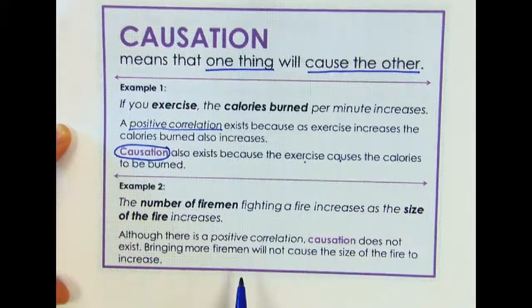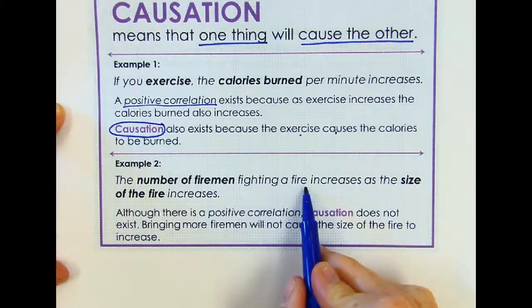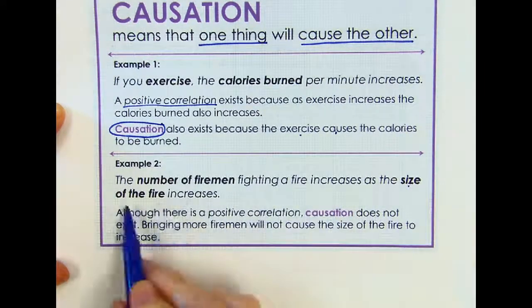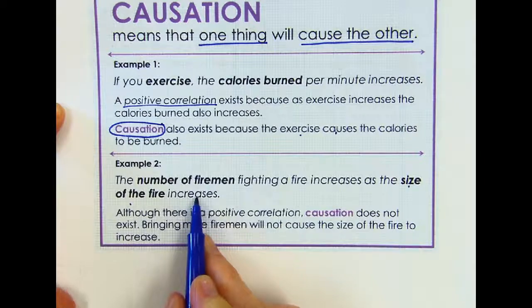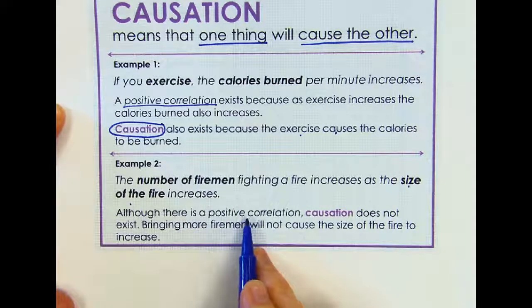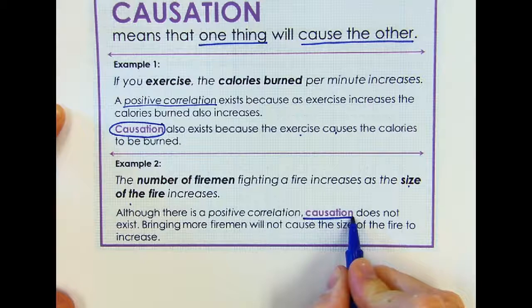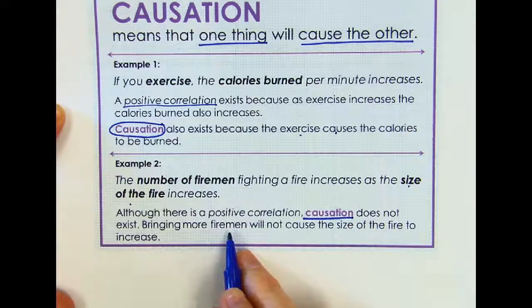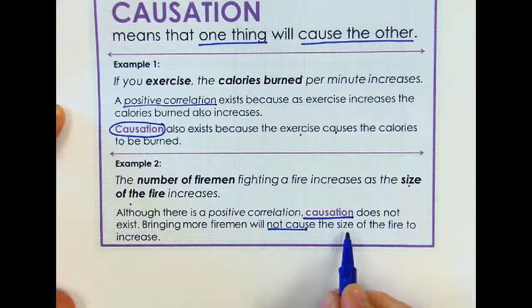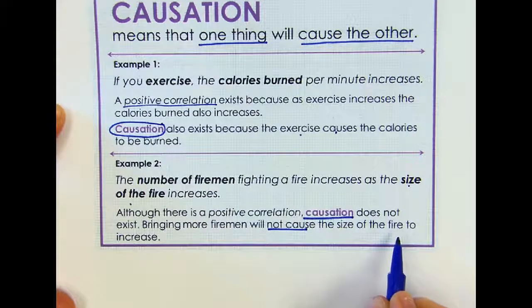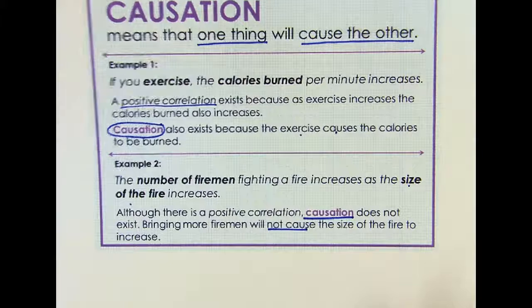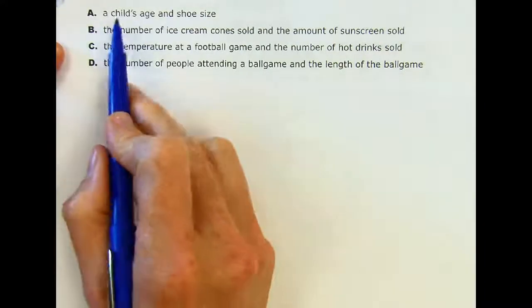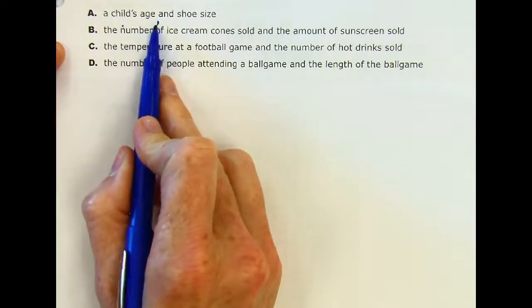Example 2 states, the number of firemen fighting a fire increases as the size of the fire increases. Now, this is a tough one. Although there is a positive correlation, causation does not exist because bringing more firemen will not cause the size of the fire to increase. So as we approach number 4, it states a child's age and shoe size.